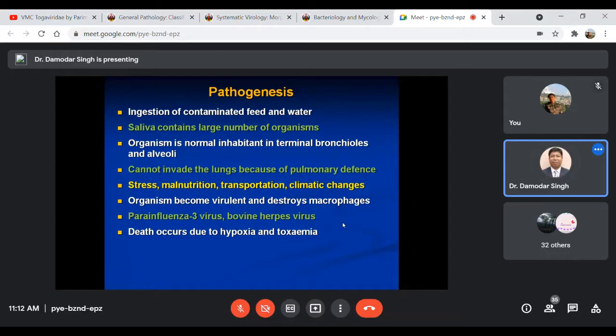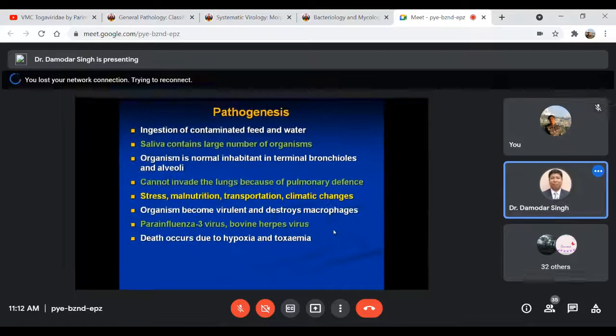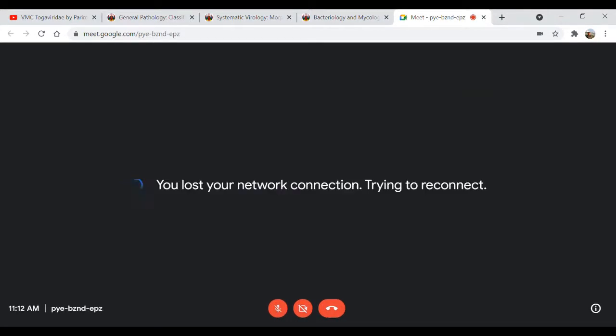Of course, the lungs are one of the target organs, but when it goes into the circulation it may cause a hypoxic condition due to severe loss of RBCs through hemorrhagic lesions, as well as the toxin produced by the organism going into the system, leading to toxemia. So the mechanism of this disease is mainly due to hypoxia and toxemia.